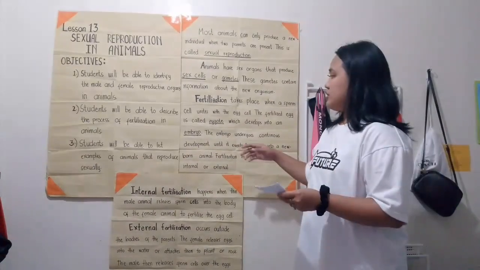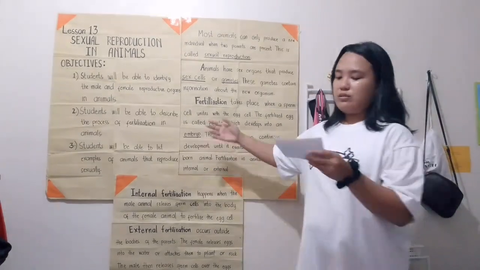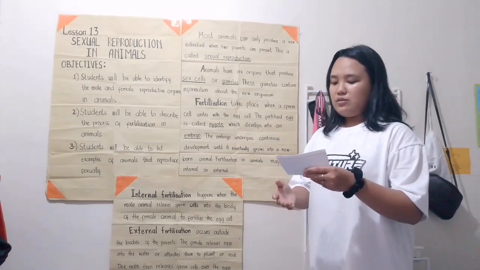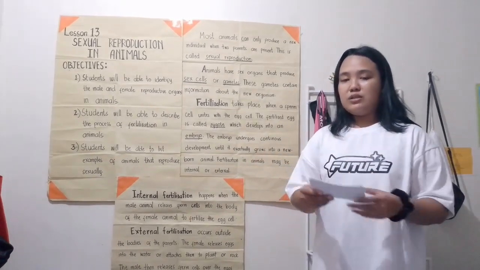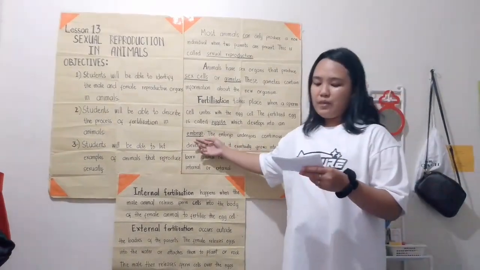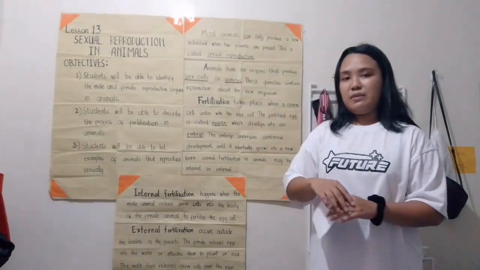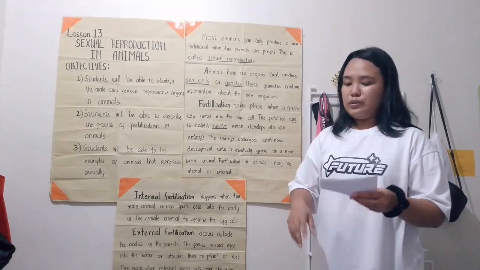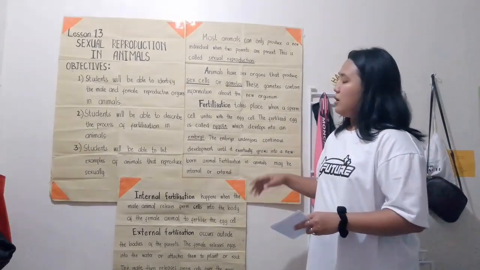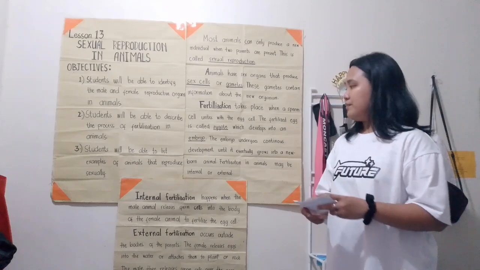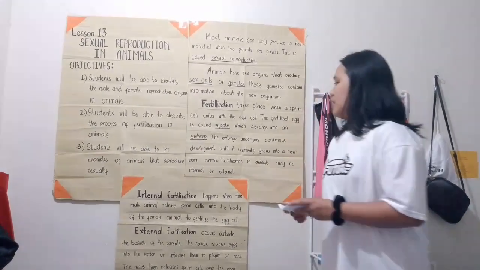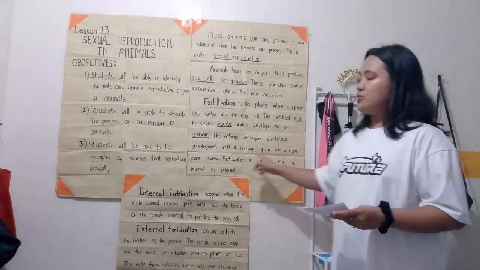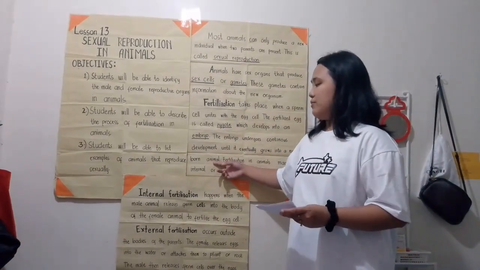So after fertilization, it becomes a zygote. The zygote is like a tiny seed that will start to grow until it becomes an embryo. The embryo is like a tiny baby in a shell, and after that the embryo will grow into a newborn animal. So the embryo undergoes continuous development and eventually grows into a newborn animal. So that is what happens after the embryo.